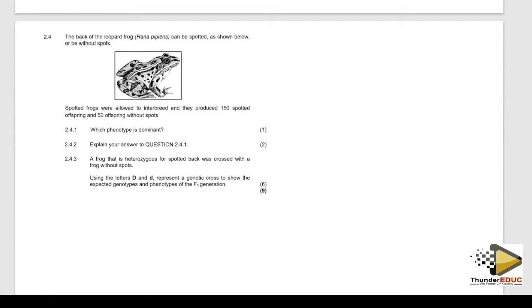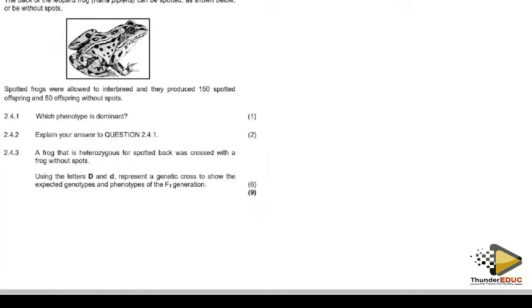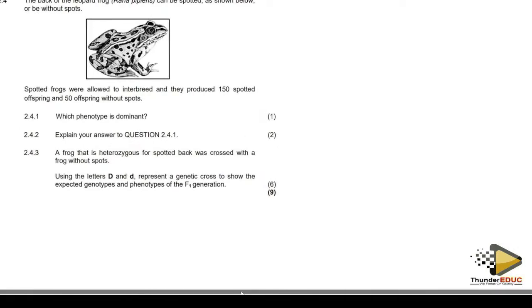The last question is about a frog. Is this a frog? This is not a frog. What is this now? Someone is going to say, this is a frog. Okay. This is a toad. It's not a frog. Yes, it's a toad. A toad in science is called Bufo. We have different species.